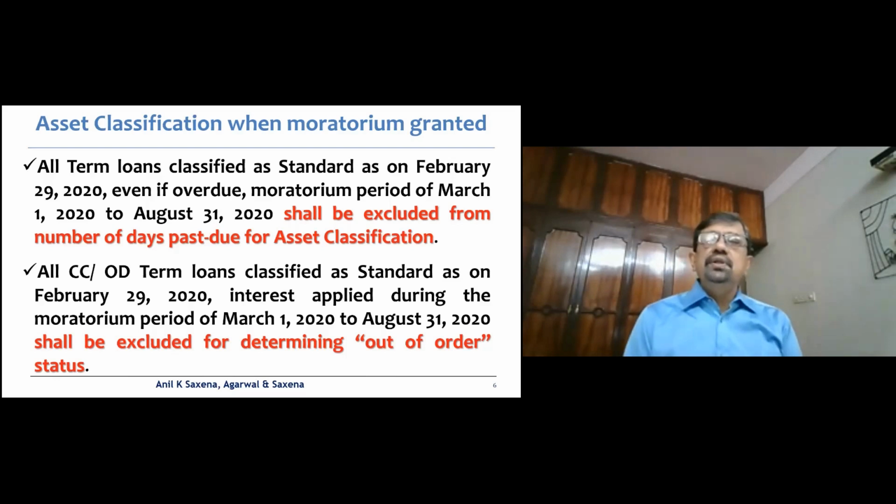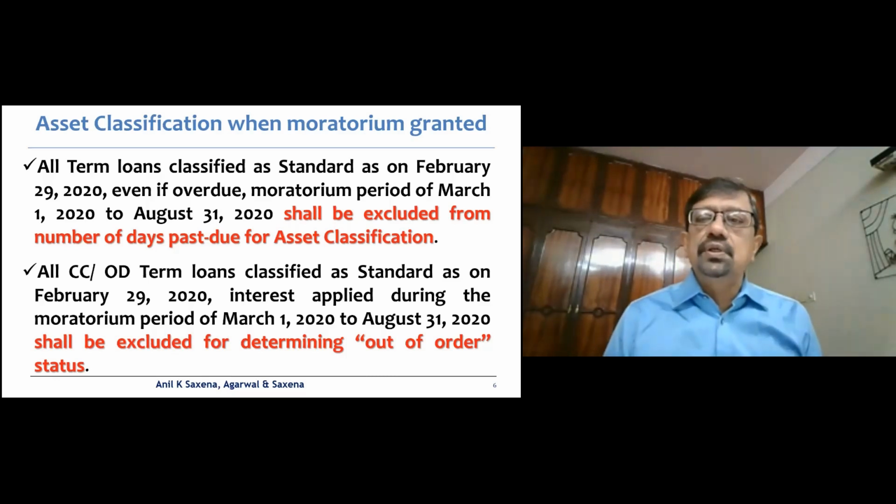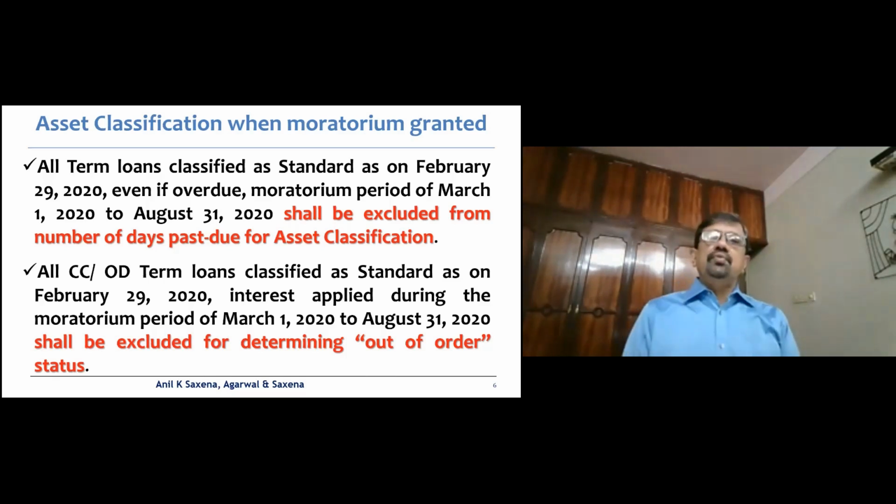So here also, in respect of CCOD term loans, if the account is standard as on 29 February 2020, then the interest applied during the moratorium period of 1st March to 31st August shall be excluded for determining the out of order status.